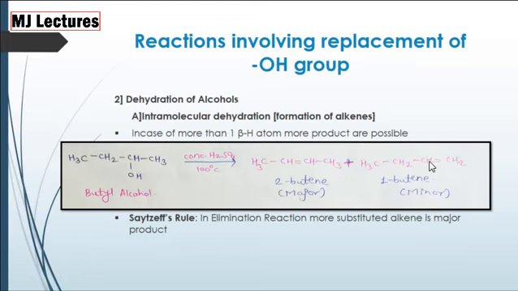Now let's see both the products. In case of 2-butene, the double bond is substituted by 2 CH3 groups, and in case of 1-butene, the double bond is substituted from one side by CH2 and CH3, but from another side it is not substituted by any of the group. Thus, we conclude that 2-butene is a major product in intramolecular dehydration reaction.